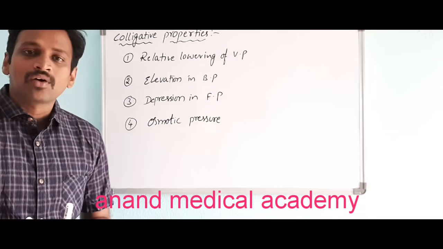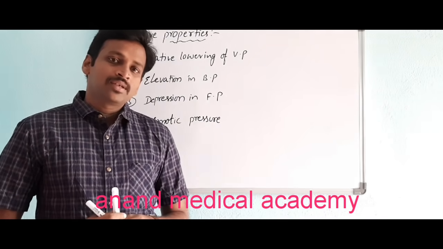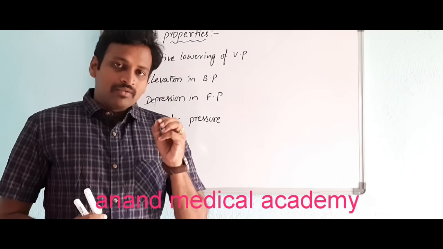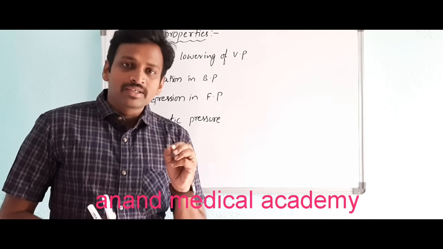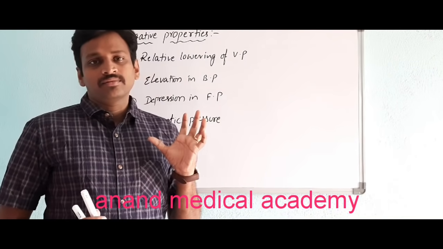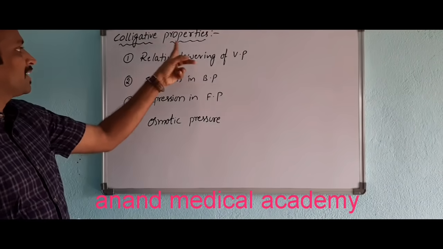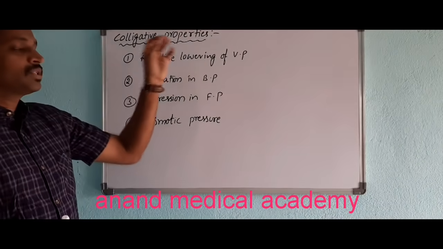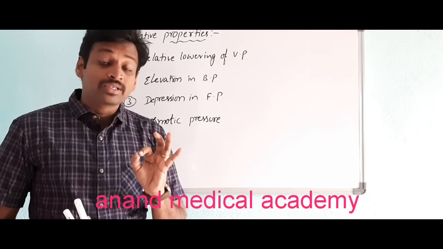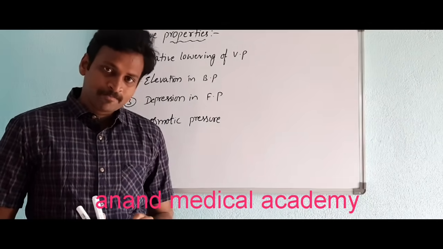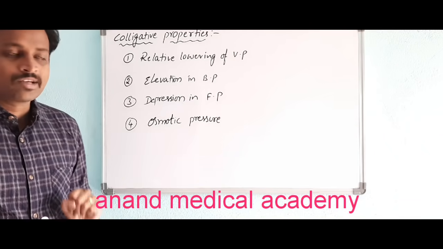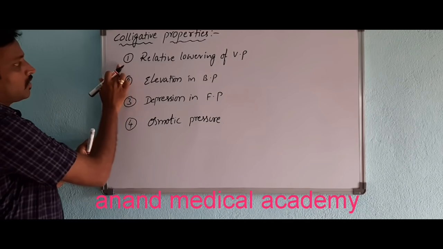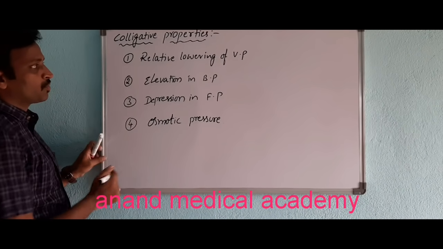What exactly does colligative properties mean? The properties which depend on the quantity of matter are called colligative properties. I am repeating one more time: the properties which depend on the quantity of matter are called colligative properties. I have already written it. There are four colligative properties.